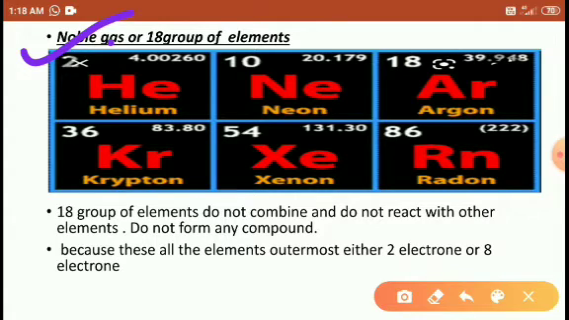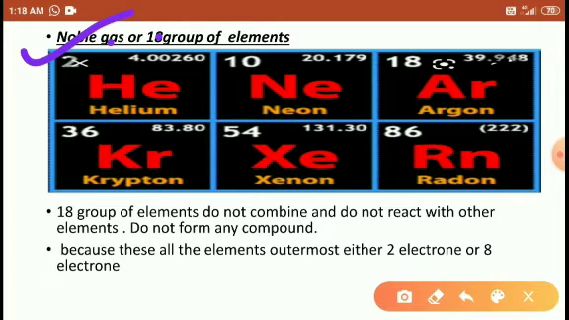So why do we call these a noble gas? Because these elements have some special characters in the periodic table. What special characters? These elements cannot show any kind of chemical reactivity. It means these elements cannot bond with any other element. That's why this is a special character, and that's why it is called a noble gas or group 18 element. Group 18 is the last group in the periodic table.